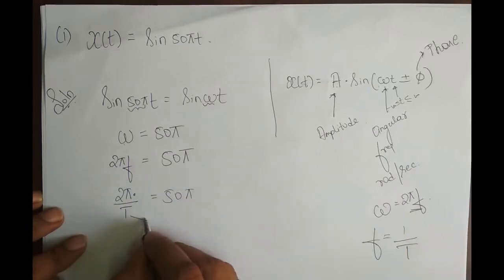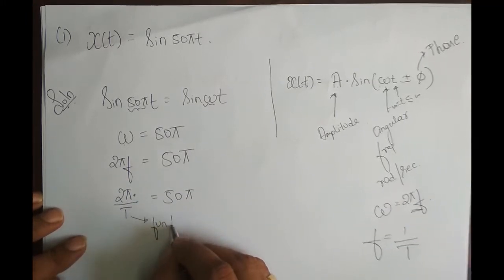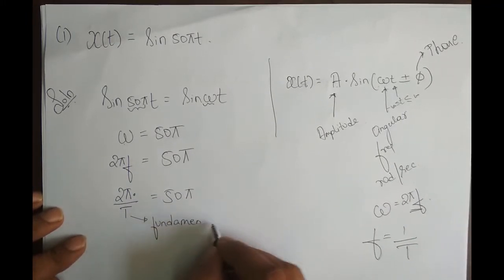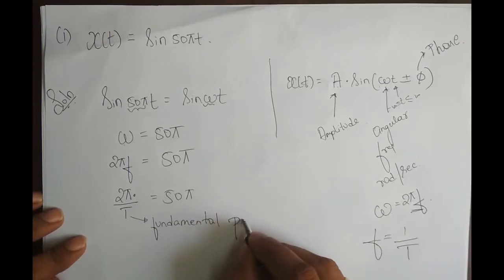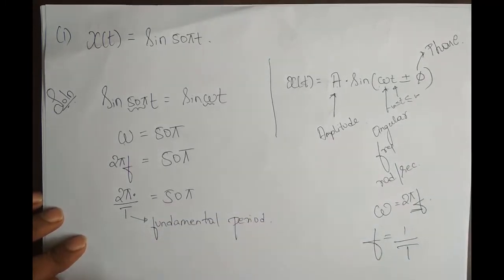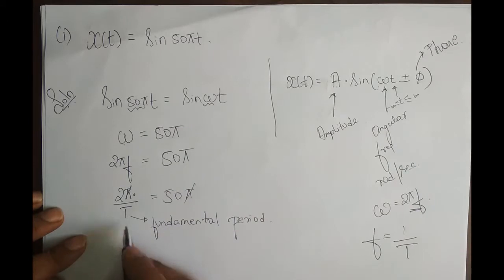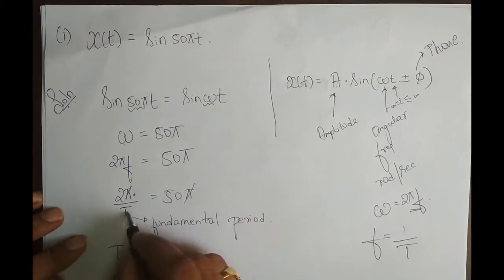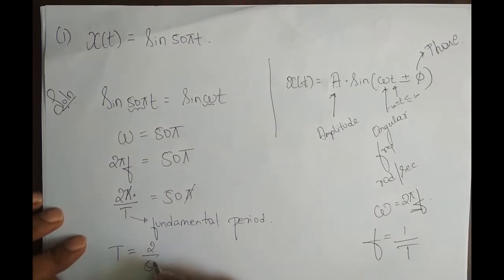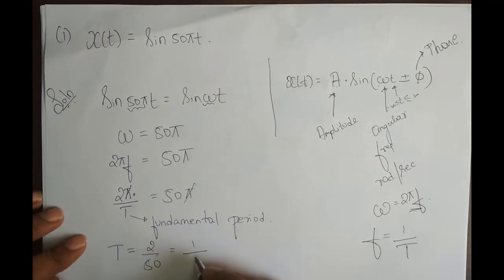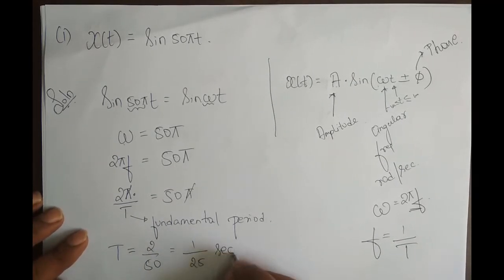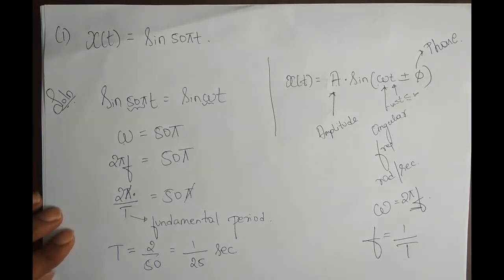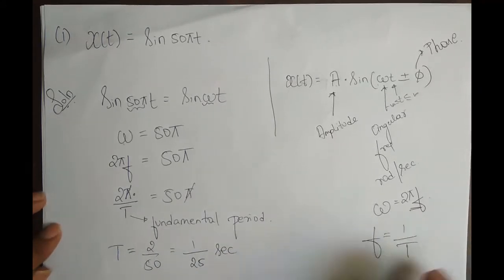And T is the fundamental period, which is what we want. Pi cancels out, and solving for T, capital T is equal to 2 by 50, which is 1 by 25 second. So it's a periodic signal with fundamental period 1 by 25 seconds.